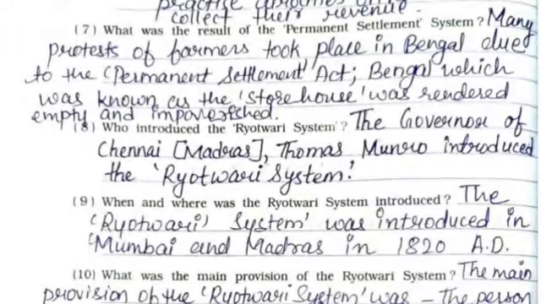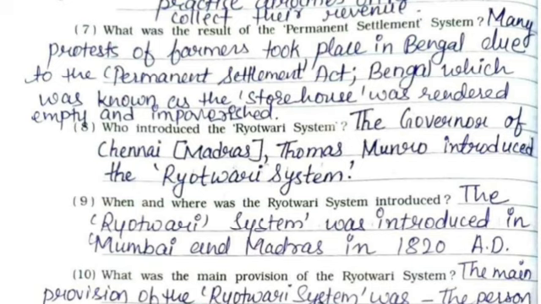Seventh, what was the result of the permanent settlement system? Many protests of farmers took place in Bengal due to the Permanent Settlement Act. Bengal, which was known as the storehouse, was rendered empty and impoverished. Eighth one, who introduced the Ryotwari system? The governor of Chennai, that is Madras, Thomas Munro, introduced the Ryotwari system.